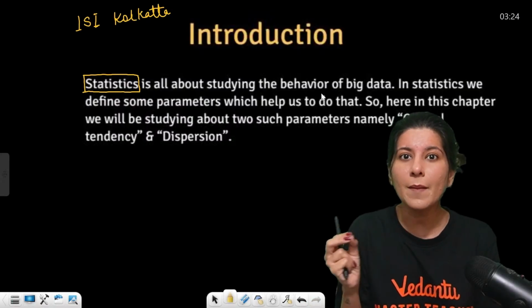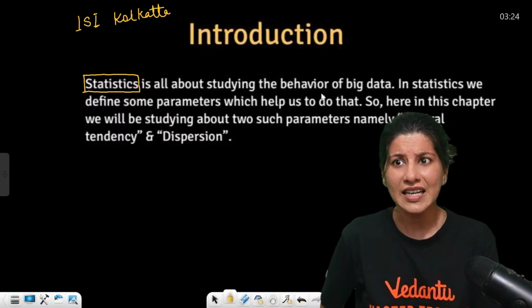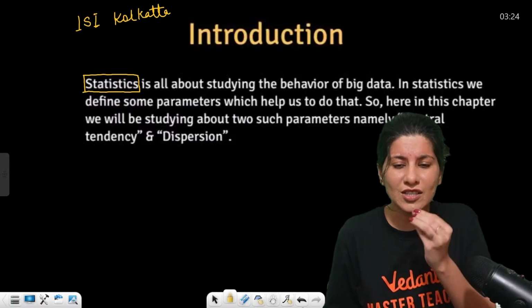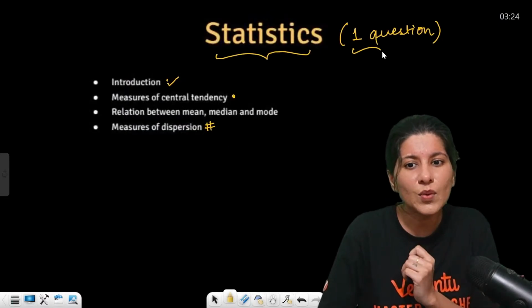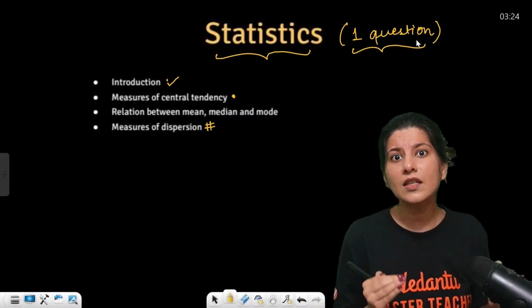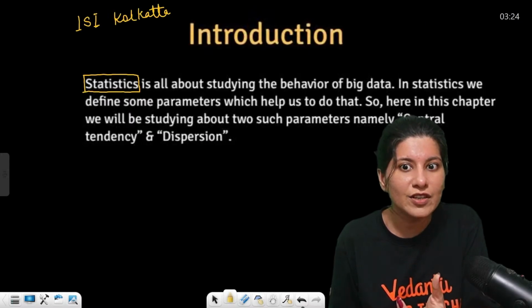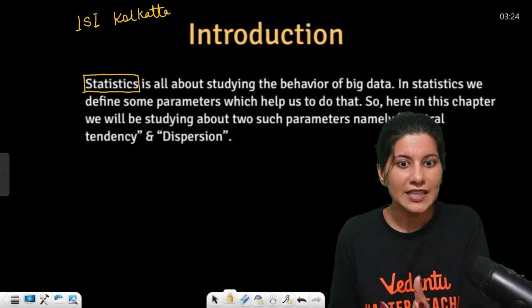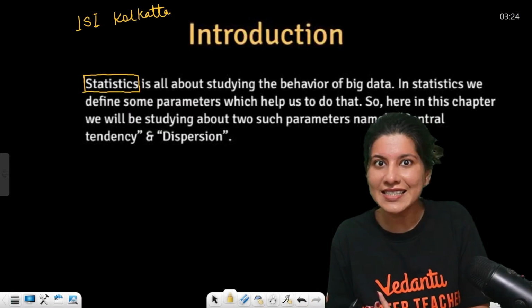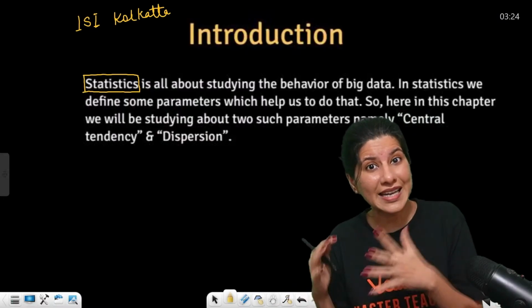Every company has to deal with data. You also deal with data. Right now, I started the session saying you can expect one question from this chapter. That means I have analyzed the data of each and every chapter, and then I'm giving you that average. So this is what statistics is, something we are already applying in our daily life as well.